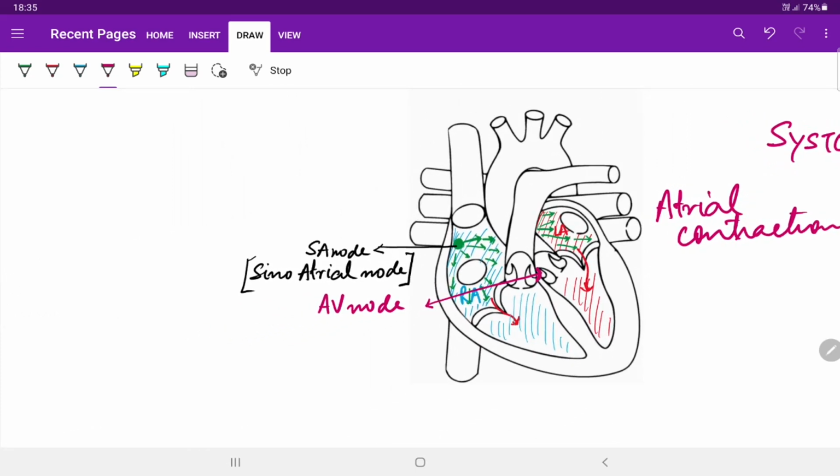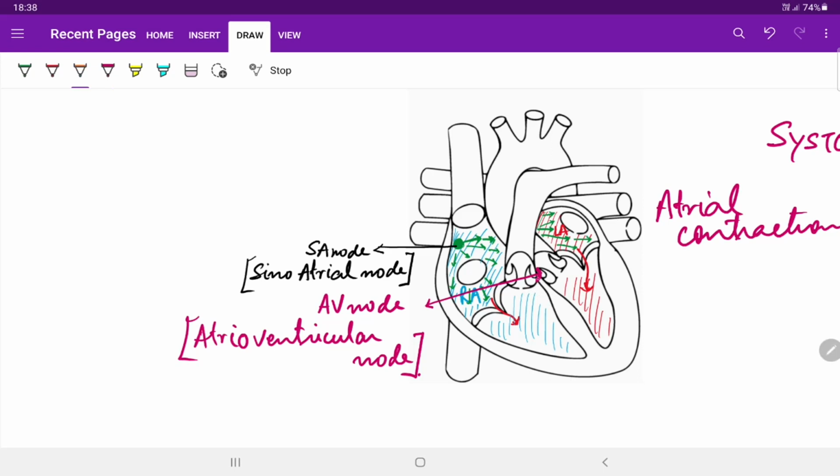So AV node means atrioventricular node. As the excitation signal reaches the AV node, a few seconds are delayed in transferring this electrical impulse to the ventricles. That allows the blood to be sent from the atria into the ventricles.